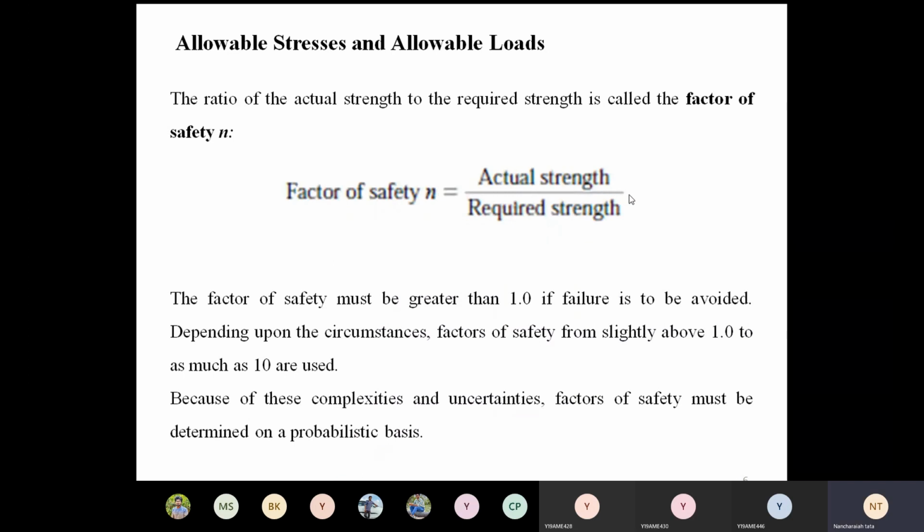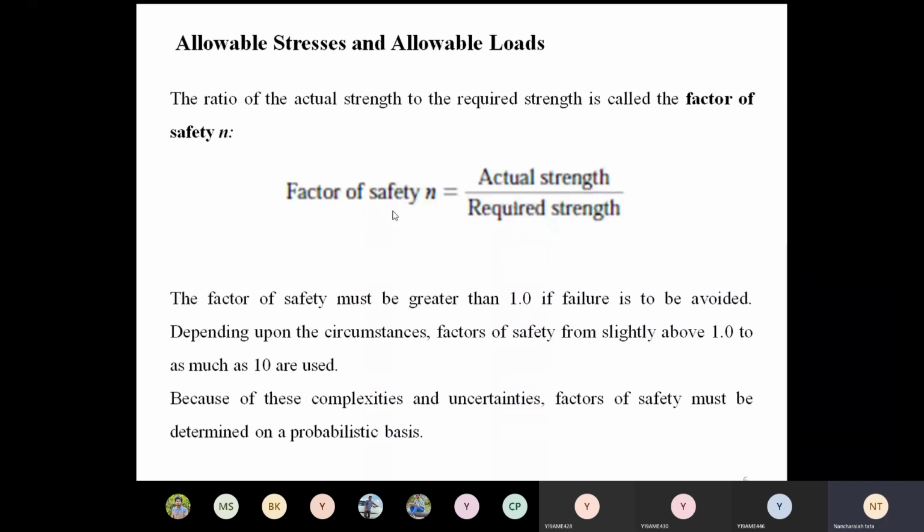Therefore, this strength we can express in terms of stress: maximum stress by working stress. For ductile material, the maximum stress is considered as the yield stress. In case of brittle material, we cannot identify the yield stress, so we take the ultimate stress by working stress.